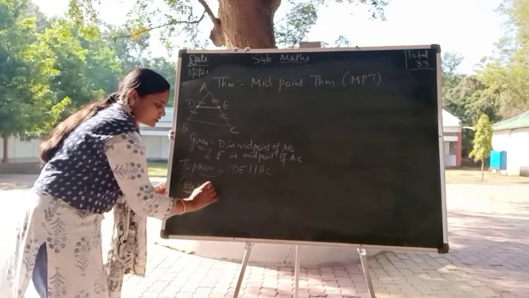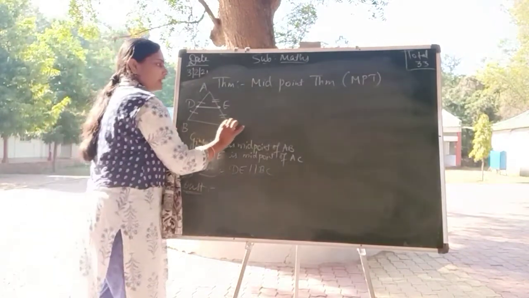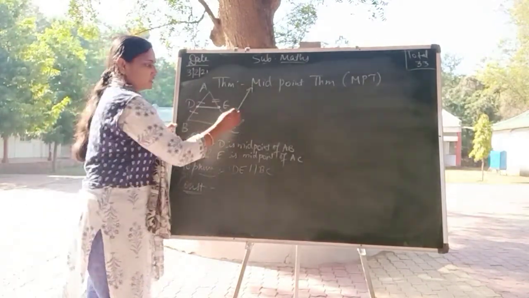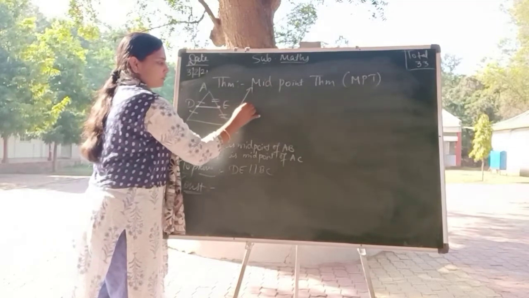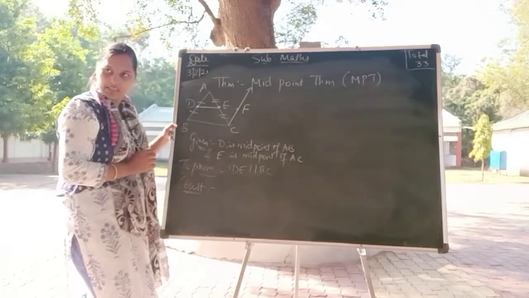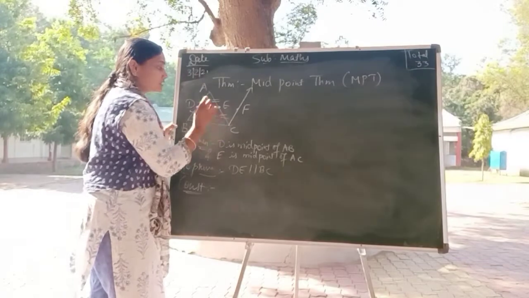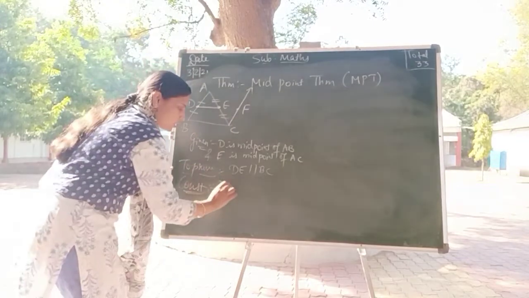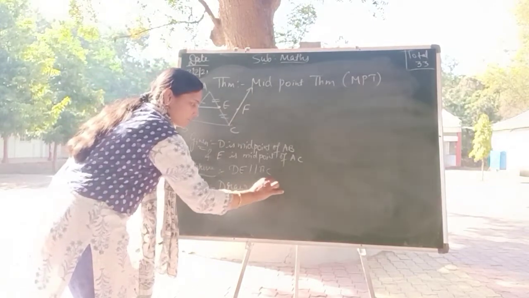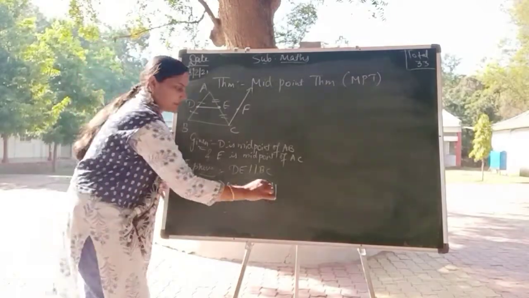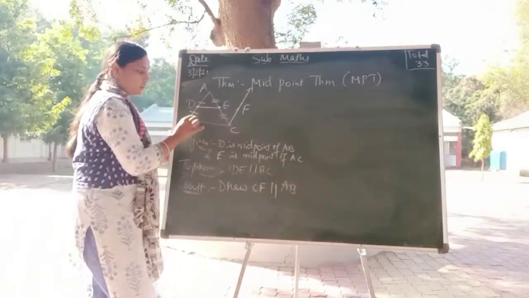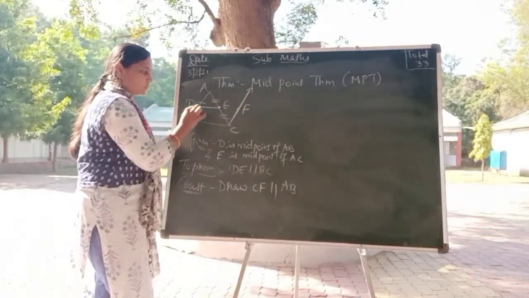Now next, construction. I need a construction to prove. I extend this to F. I draw CF which is parallel to AB.